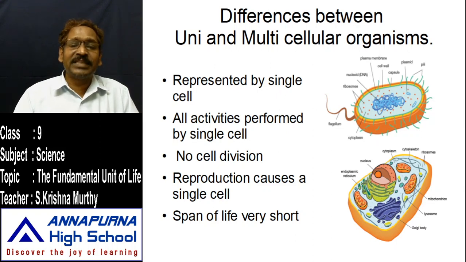Uni means single, so it is also known as a prokaryote. Previously we learnt that prokaryotes do not perform such functions. Different kinds of organelles are there in different kinds of organisms. Later we will discuss the history of the cell.